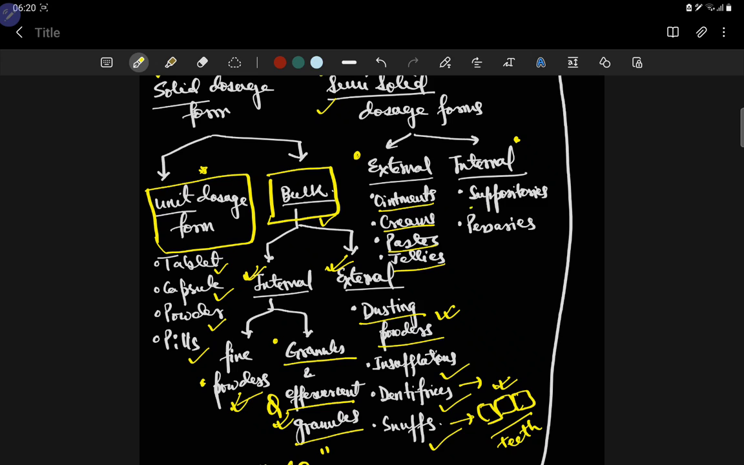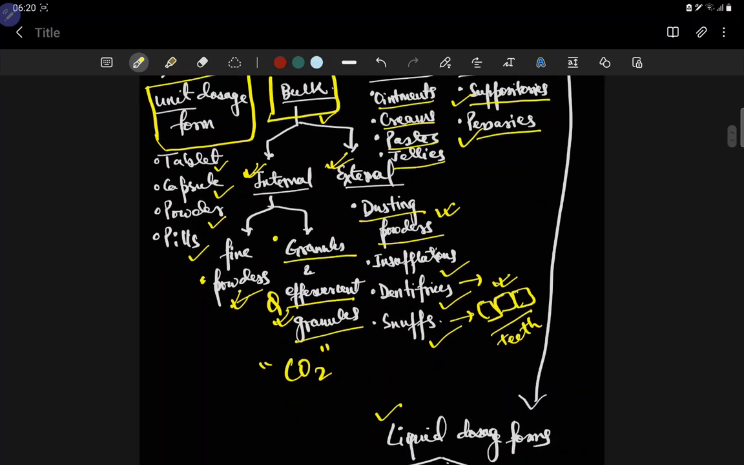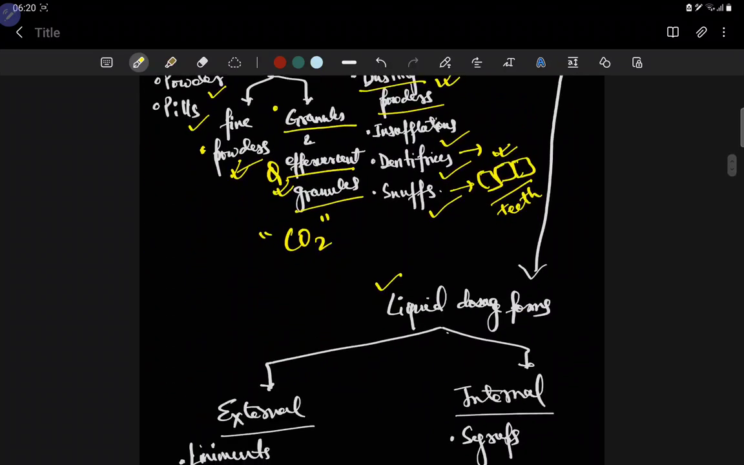For internal use, we have suppositories and pessaries. We have bougies. These preparations are semi-solid and are used in a particular body cavity. Pessaries are generally used in the vaginal cavity, suppositories in the rectal cavity, and bougies in the urethral cavity. So there are different semi-solid formulations.